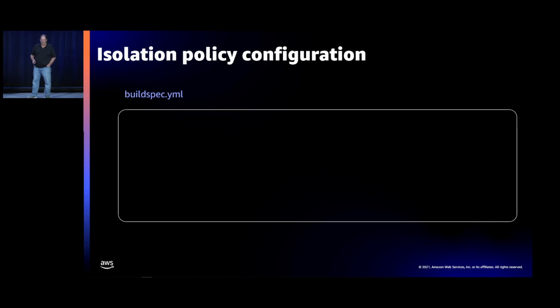So if we look at the actual build spec again, I told you earlier we had the build spec, and the build spec had part 1 to it, where we actually looked at how do we configure the namespaces, how do we deploy the namespaces, how do we deploy the code. Well, the other code that's inside that build spec is actually configuring these isolation bits as well.